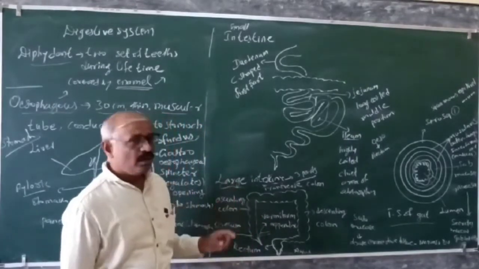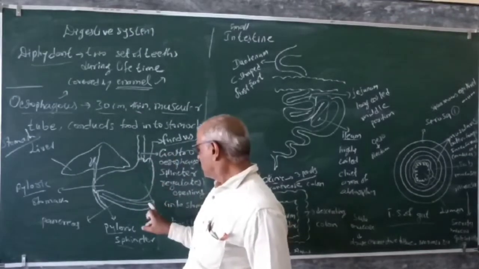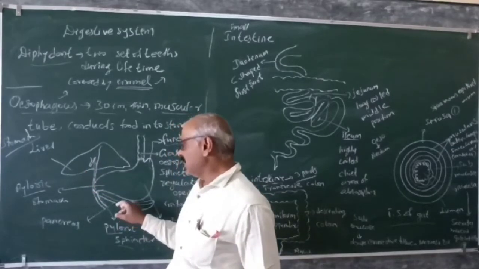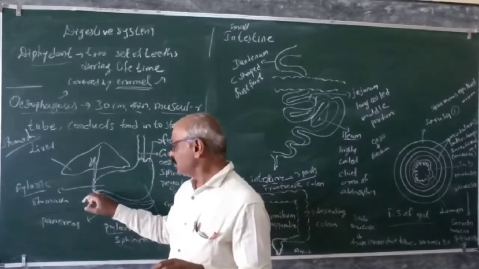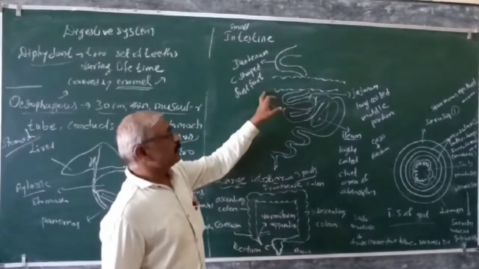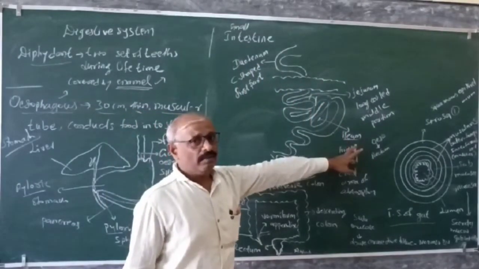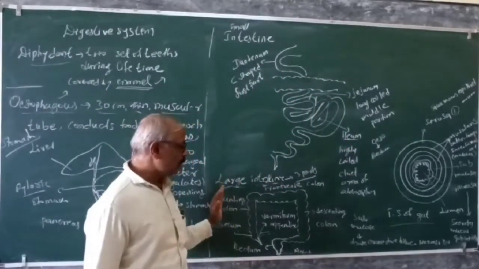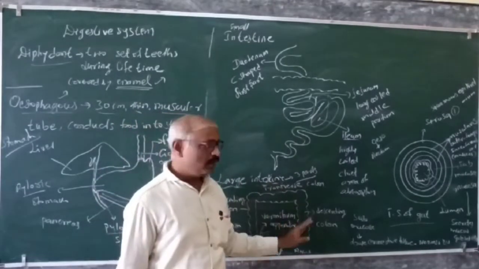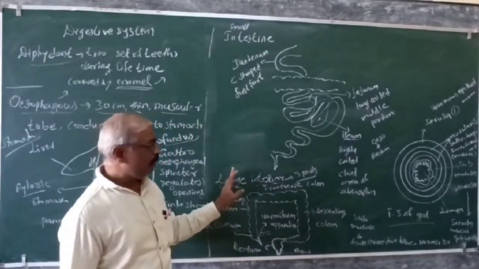Okay, remember, see the stomach, that is the fundus, then cardiac and the pyloric. The liver and pancreas are there, and they are just adding juices into the C-shaped one, the duodenum. And the small intestine is going to be divided into duodenum, jejunum and the ileum. And the large intestine is going to be divided into cecum, then colon and the rectum. So these are the parts in the large intestine.